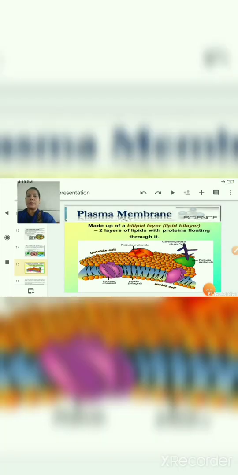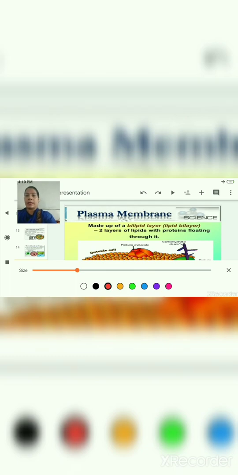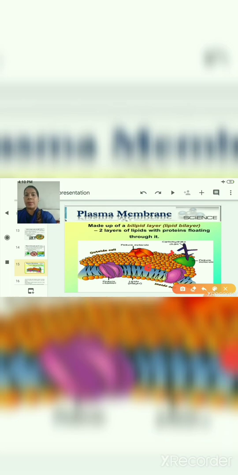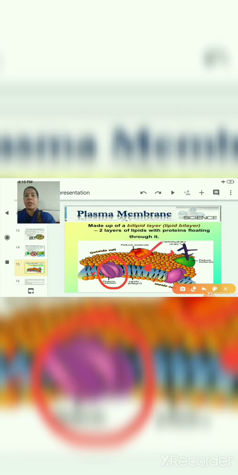Here is the upper layer, and this one is the upper layer and this is the lower layer, and from this upper and lower layer two black arrows are there. You can see these arrows here. Yes, these are the sides of that bilipid layer, and in that bilipid layer there are protein molecules which are embedded within it. Here you can see a protein channel in this structure, and this again is a protein molecule.